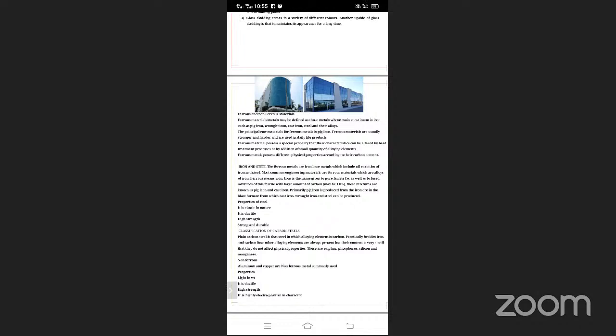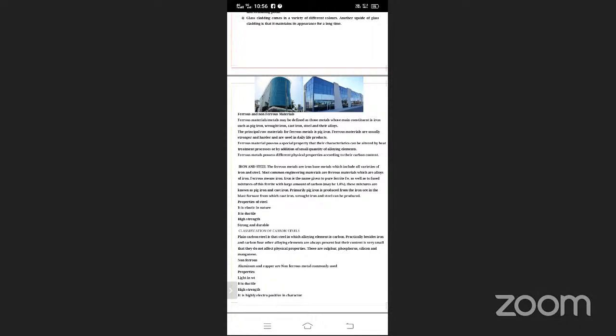So what is the difference between ferrous and non-ferrous material? Ferrous materials may be defined as those materials whose main constituent is iron. So if the main constituent is iron, we can say that this is a ferrous material. Cast iron and wrought iron are examples of ferrous materials.